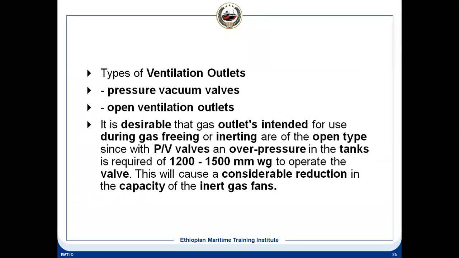Then the pressure vacuum valve and the open ventilation outlet. The one mast riser, what I told you, that is the open ventilation outlet. It is open. On the bottom there will be a valve. You can shut it off, and then there is a breather valve. That is the bypass valve. That is a small valve bypassing this main valve, which you can keep open, because if there is any pressure leakage or something, that can escape through that.